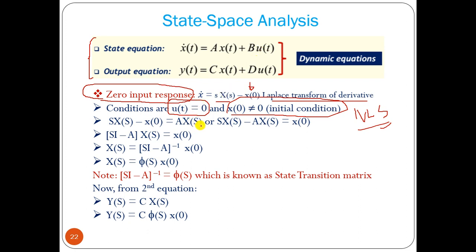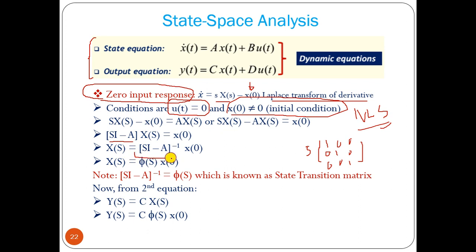We can take this to the left hand side, X(s) can be common: (sI minus A) X(s) equal to x(0). I is the identity matrix, where diagonal values are 1 and other values are 0, because A is a matrix. So X(s) equal to (sI minus A) inverse into x(0).